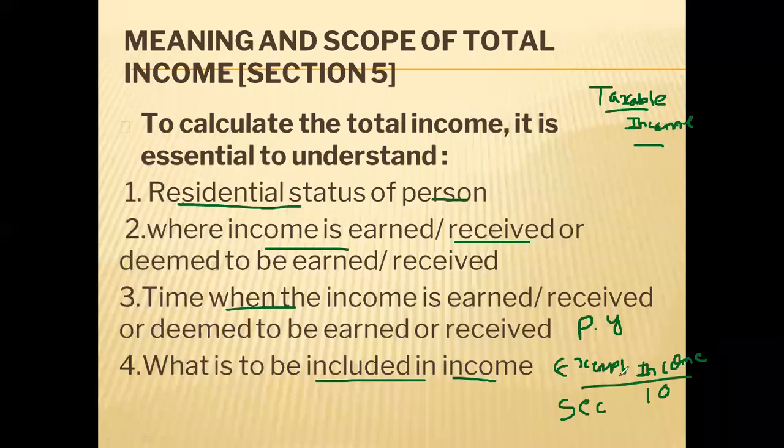Okay. So if you know these four things properly, we can calculate the taxable income of a person. Taxable income means income on which you have to pay income tax. So it is based on four parameters. First is the residential status. Second is where the income is earned, in India or outside India, received in India or outside India. Third, when income is earned or received, that is in the previous year, that you have to check. And whether that income is an exempt income or not.